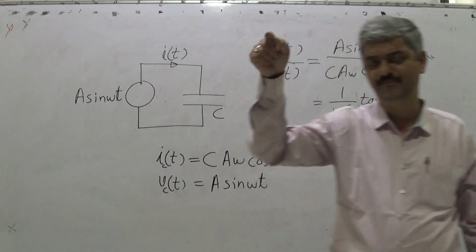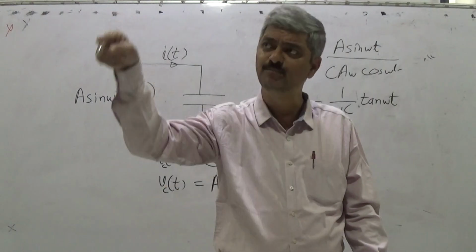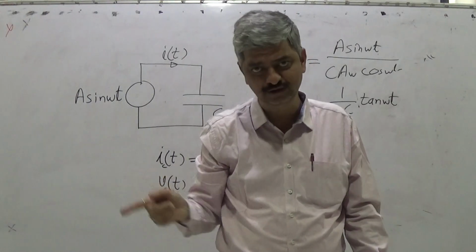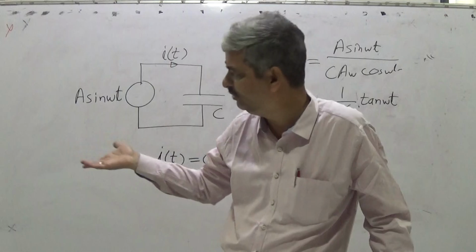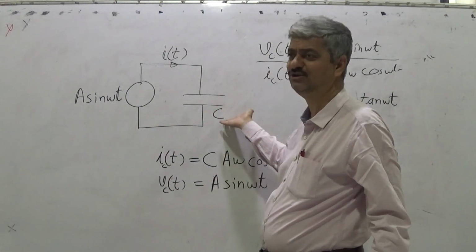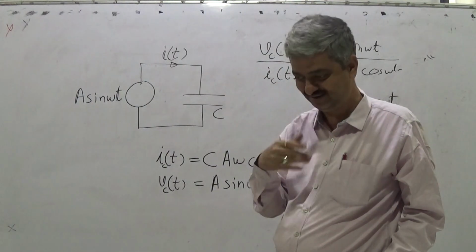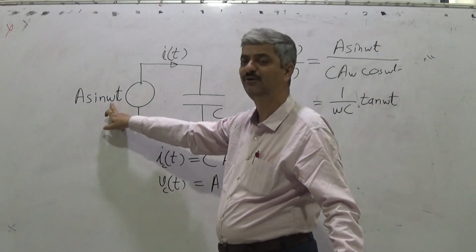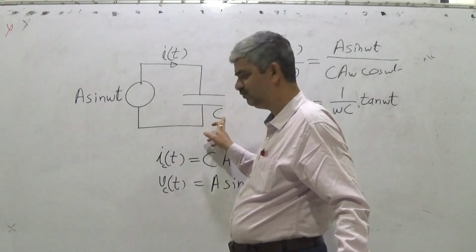In MATLAB you can also plot this, or on paper you can plot a sine wave and a cosine wave with different amplitudes, choosing some values. The value of capacitance you can choose to be 2 farad. Don't choose 1 now because you will not get a feel. Omega you can choose as 2.